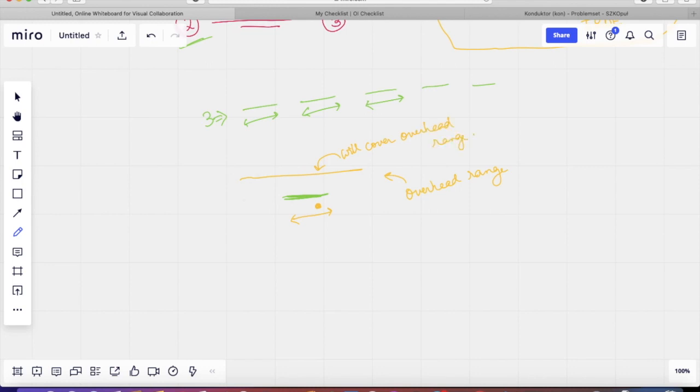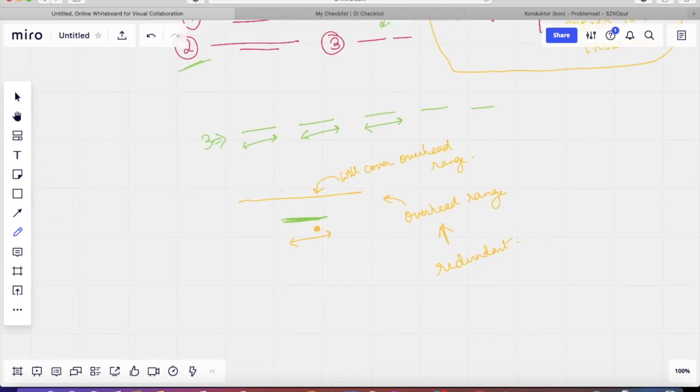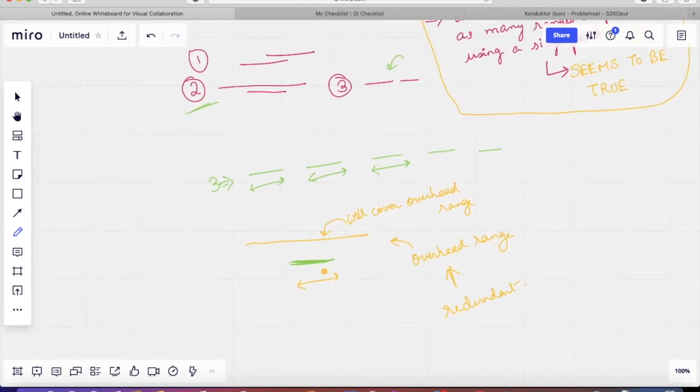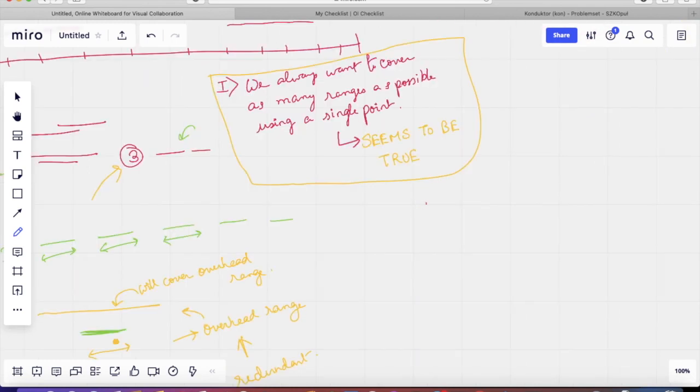Hence, we can say that this overhead range is redundant. So what we basically got from here is, if there is any such range where one range completely encloses another range, then we can just delete that overhead range. Now, what is the important thing that happens from here? All your ranges are now of type 1 or of type 3. So, step 1, delete all overhead ranges.